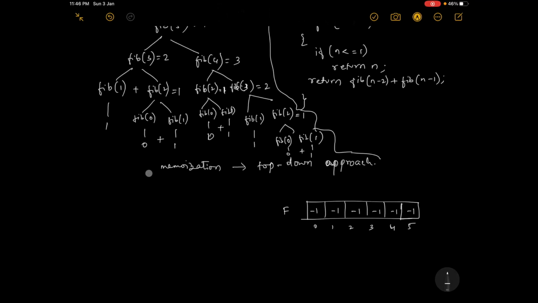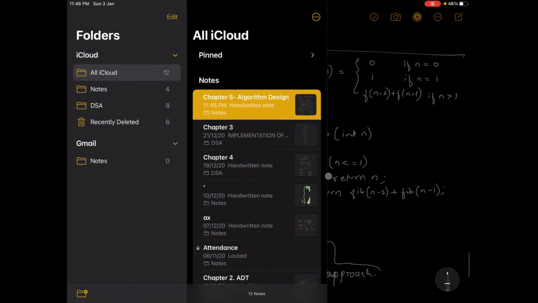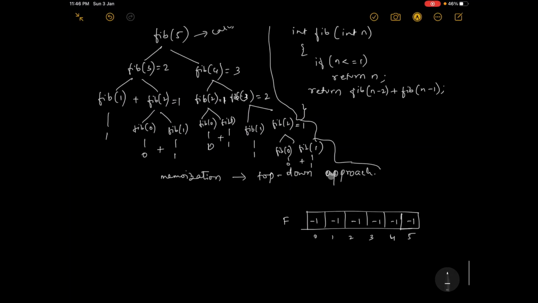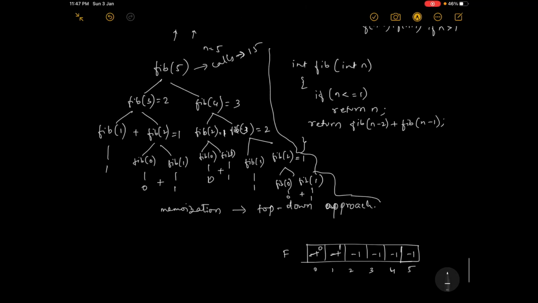We know that fib of 0 is already defined here: this is 0 and this is 1. These two we know, so we have added them there.